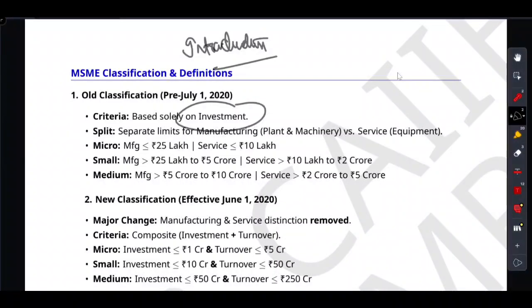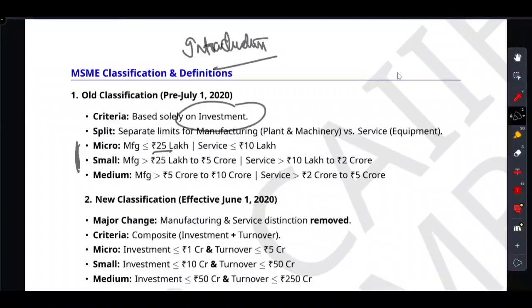Yes, it penalized the business because you can see these limits have been given. So we need no longer remember it, just for understanding what was the flaw in the old classification. I'm just telling you. Basically plant and machinery 25 lakh, service 10 lakh, right? Similarly a small, again manufacturing and services, you can see the limits have been provided. So if you were a service provider buying equipment, your limits were much lower. It was very confusing and it penalized business for upgrading their technology.